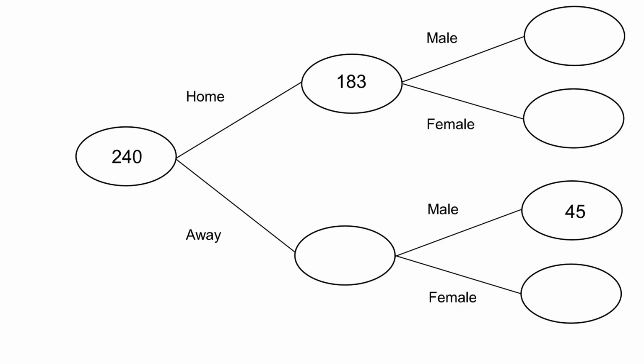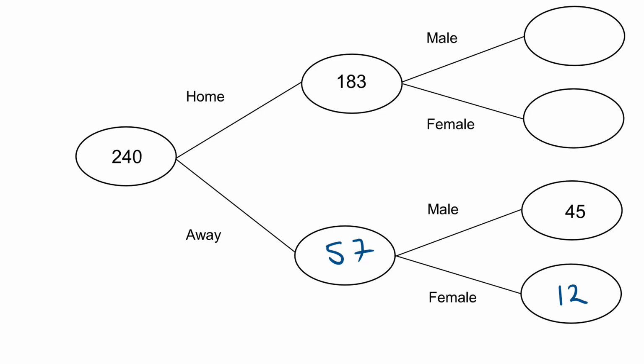So there are 57 away fans on the day. Now, of those 57 away fans, we know that 45 are male. So 57 subtract 45 leaves me 12 that are female.